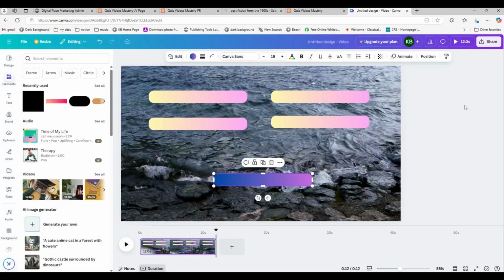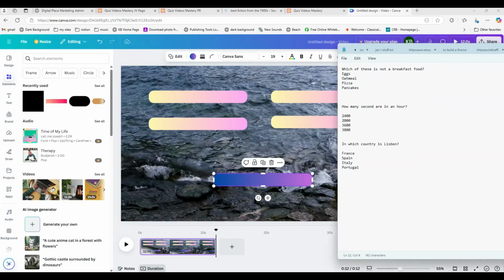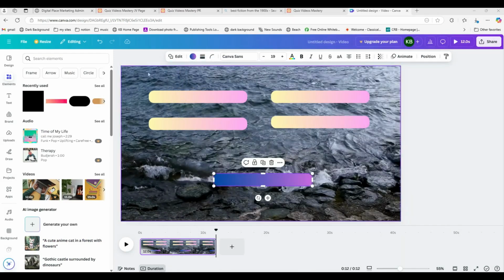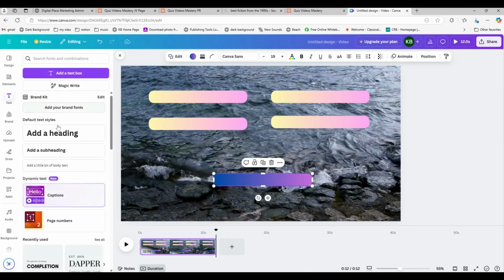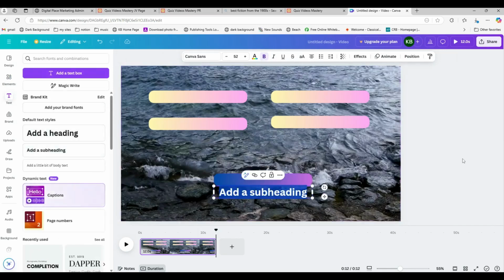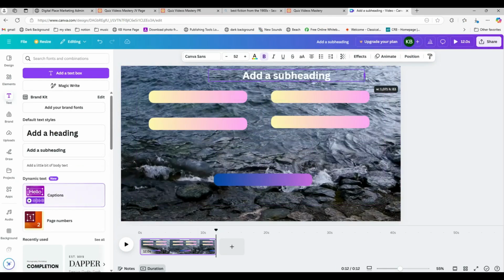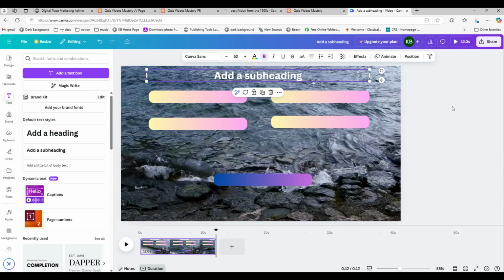Okay, and I have some trivia questions ready to go. Here they are, but you'll see me put them in there. So I need a text box on the top. Let's get that in there. And that's going to show the trivia question. It's going to be a little hard to see the question because of that video. And I said previously about getting a video that's not distracting.